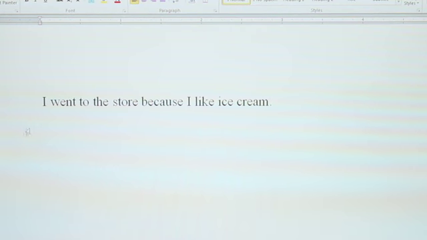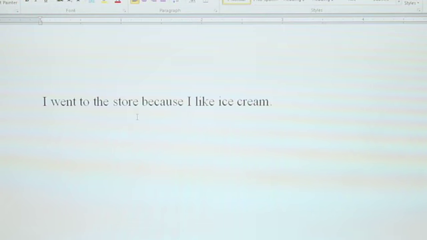Now this is the proper way to punctuate this sentence, because with a dependent clause after an independent clause, you do not need a comma. And that goes with any kind of subordinating conjunction that you would have here. If the dependent clause starts the sentence, then you have a comma after it before the independent clause.